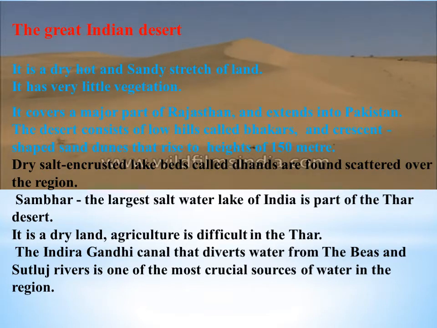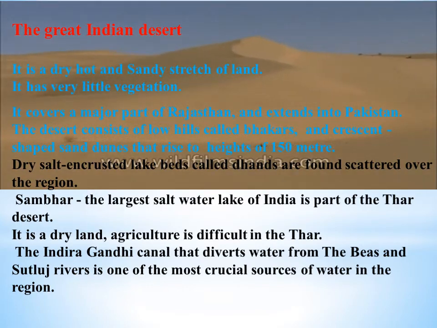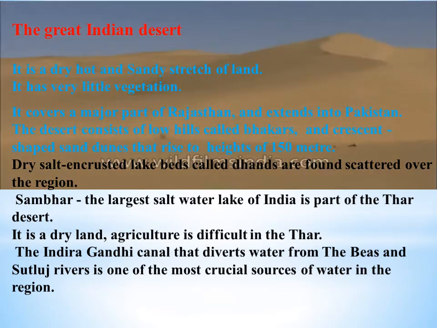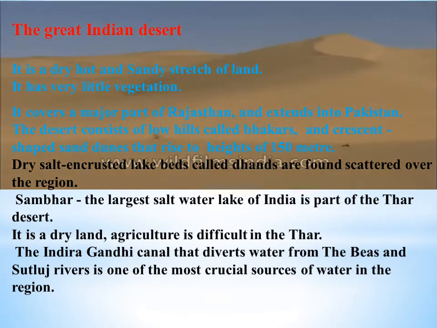The desert consists of low hills called bhakars and crescent-shaped sand dunes that rise to heights of 150 meters. Dry salt encrusted lake beds called dhands are found scattered over the region. Sambhar, the largest saltwater lake of India, is part of the Thar Desert.